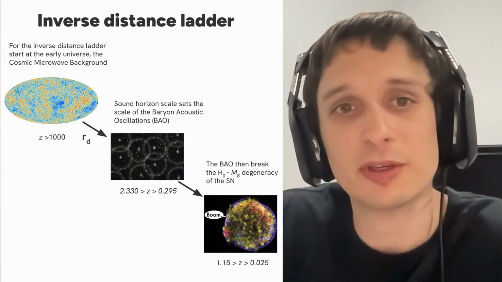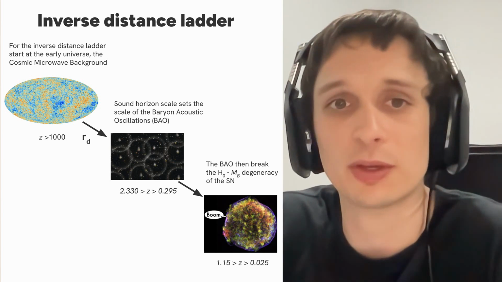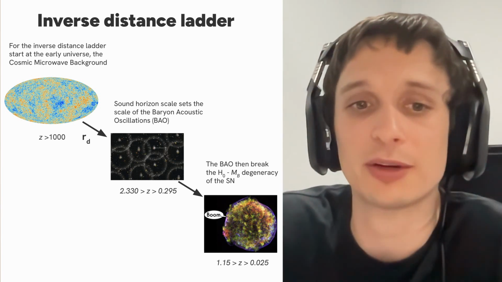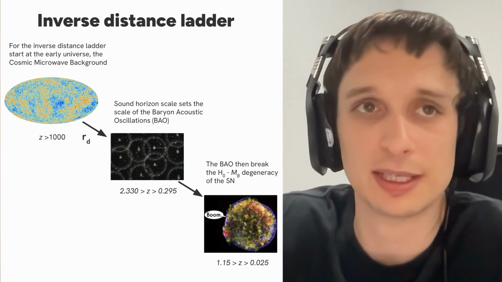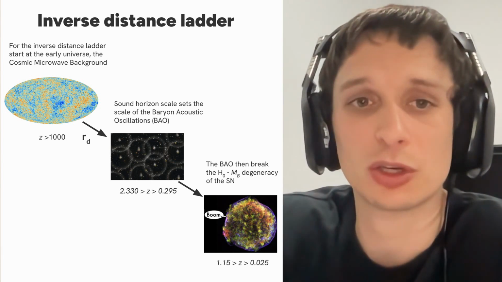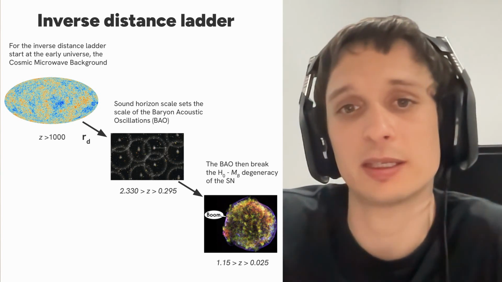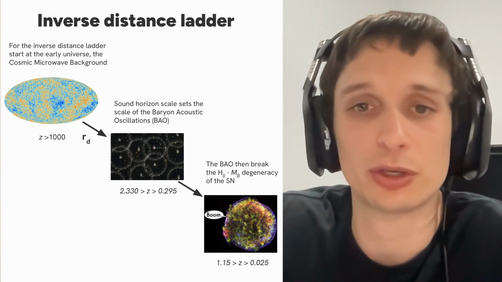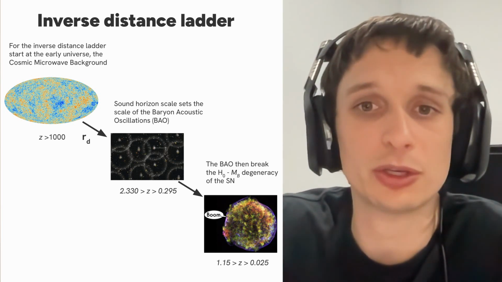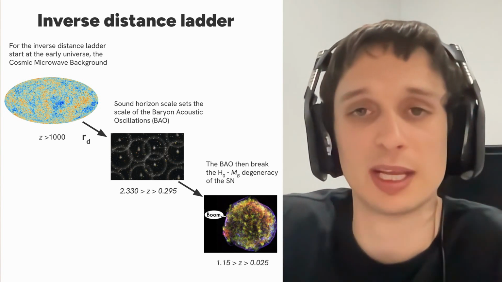However, for the inverse distance ladder, we do the inverse, and we start at the very early universe at the cosmic microwave background. So what we do is we use a prior on the sound horizon scale, RD here, and this is at the drag epoch. We don't take all the information from the cosmic microwave background. We just take this prior on this parameter, and we use that to set a scale on the baryonic acoustic oscillations. We can then get absolute distance measurements to the baryonic acoustic oscillations, and this allows us to calibrate the supernovae using the inverse distance ladder.